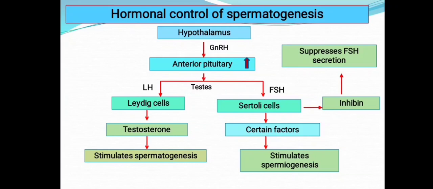In the case of negative feedback, the Sertoli cells secrete inhibin hormone, which suppresses the FSH secretion. This is the negative feedback mechanism. This is how you are going to study by seeing the flow chart. So this is about the hormonal control of spermatogenesis. I hope you all have understood this process of spermatogenesis.